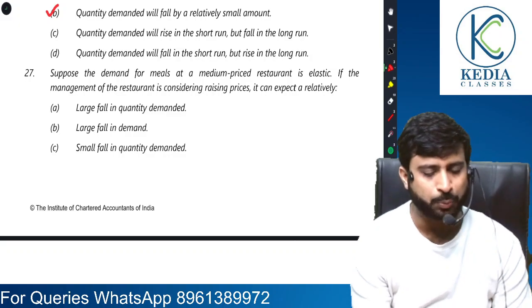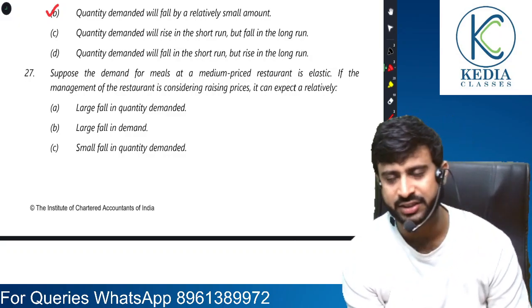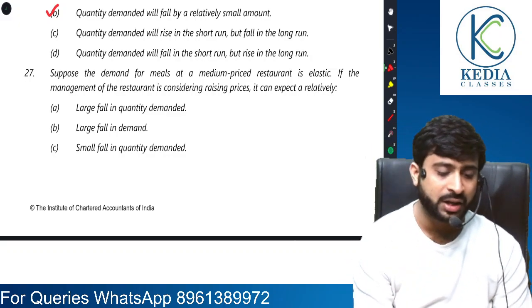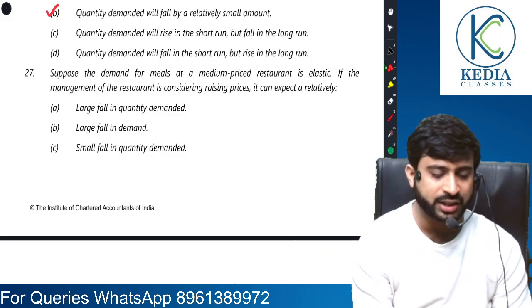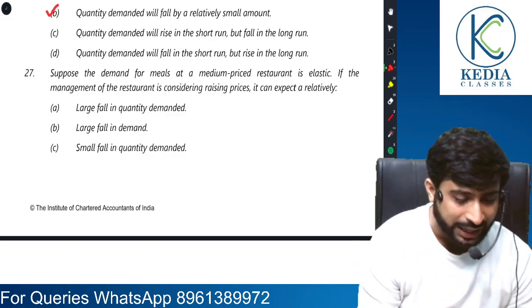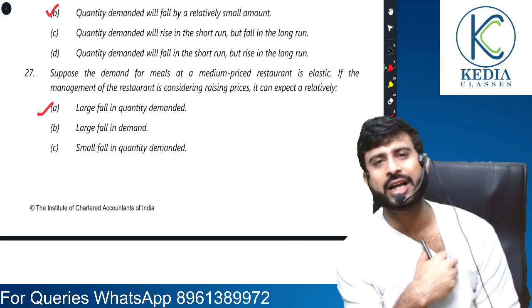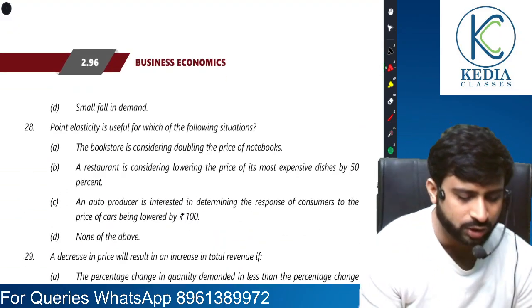Moving on. Suppose the demand for meals at a medium priced restaurant is elastic, because there are many medium priced restaurants maybe. If the management of the restaurant is considering raising prices, it can expect a relatively large fall in quantity demanded. We don't need to read anything else, because a rise in price will lead to fall in quantity demanded, and it would be a large fall in quantity demanded.